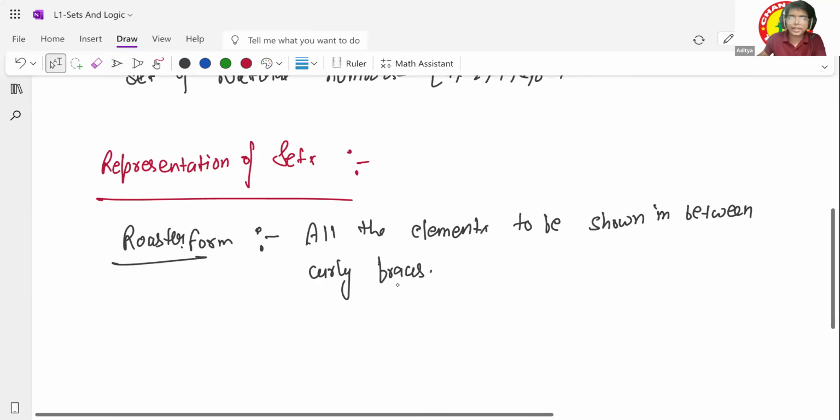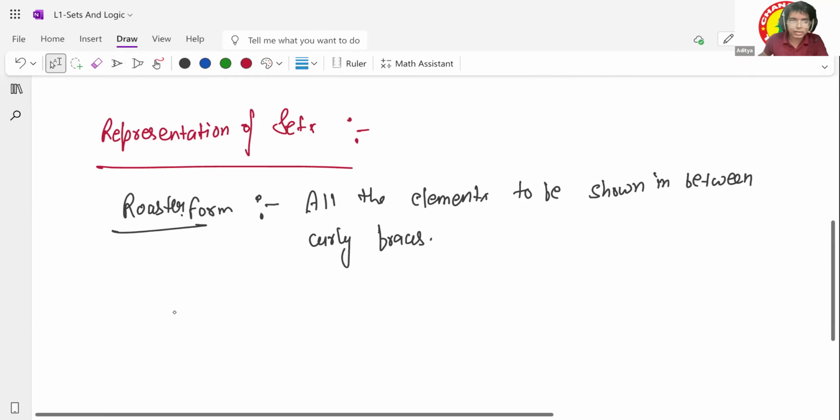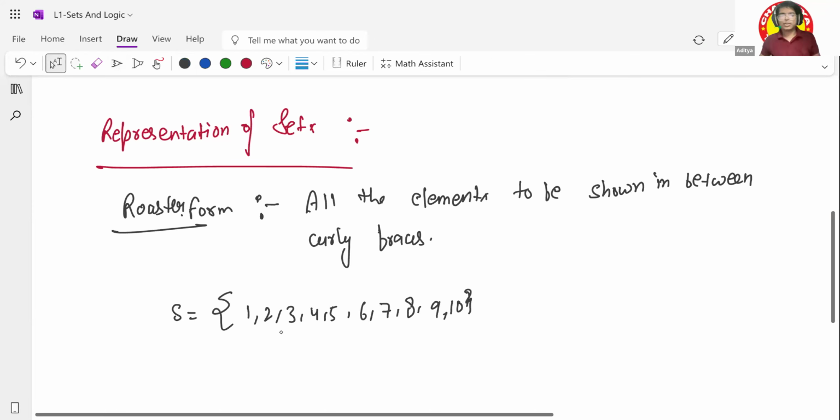Meaning to say, if I want to say, give me the set of first 10 natural numbers, what can I do? I can say, okay, this is my set. I will start putting 1, 2, 3, 4, 5, 6, 7, 8, 9, and 10. These are the first 10 natural numbers. Is that clear? I have put all these in between two curly braces. So this becomes the roster form of the set. Any doubt you have till now? No, sir. All clear, right?